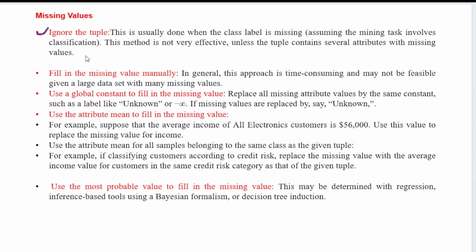If my data consists of missing values, how do we fill them in? The next technique is filling in the missing values manually, with the help of people who enter all the values. But if I have a very large data set, it is very difficult to fill in the values manually. The third important technique is to use a global constant to fill in the missing values. What type of global constant can I use for replacing the missing values? I can use labels like unknown or an infinity symbol.